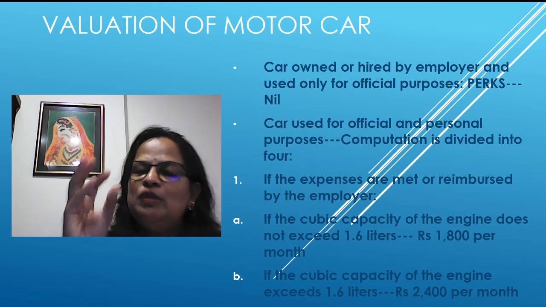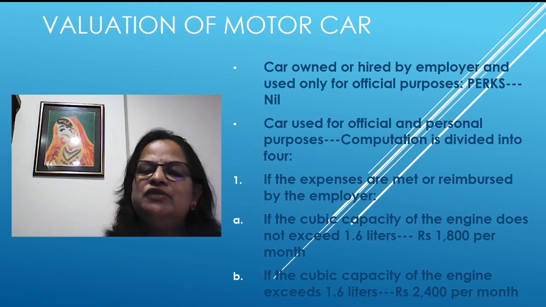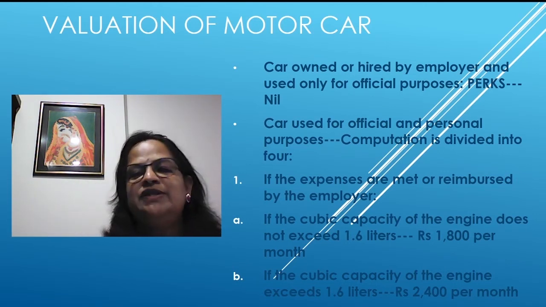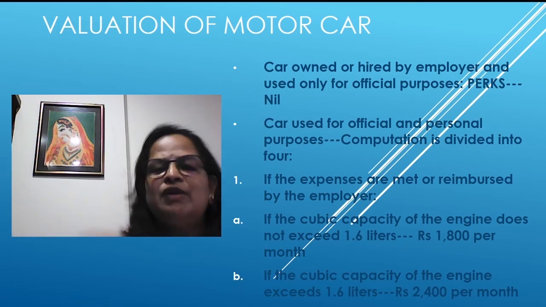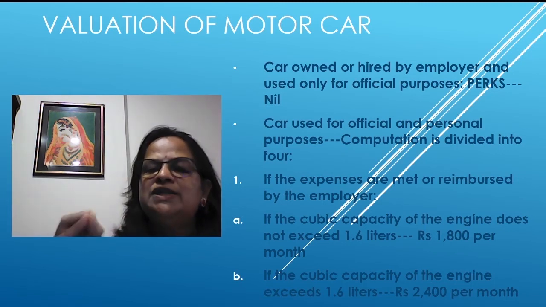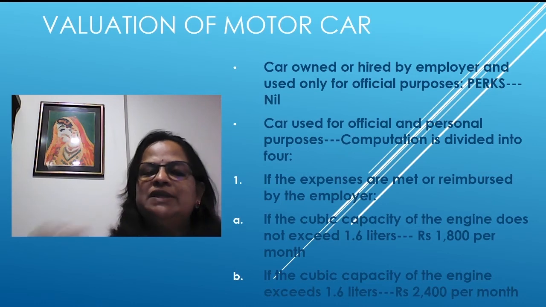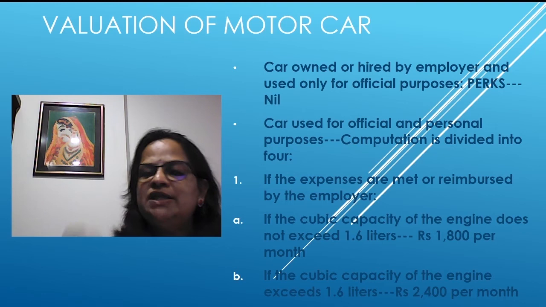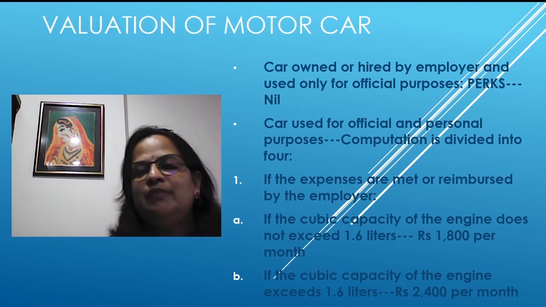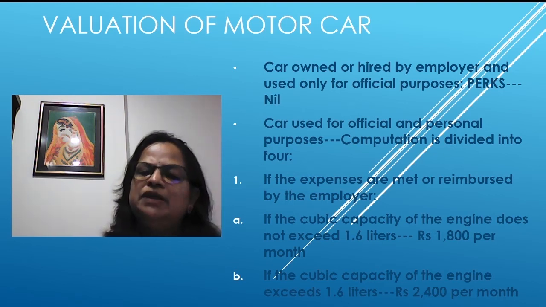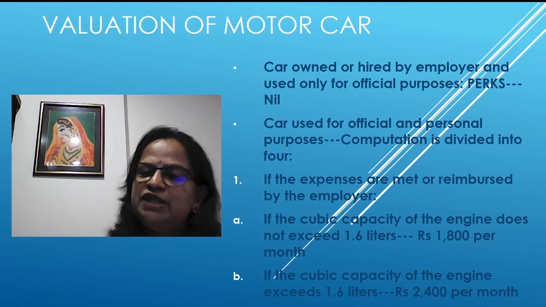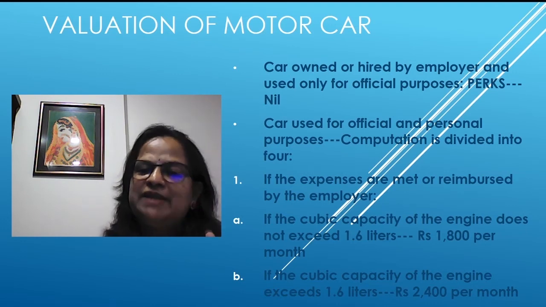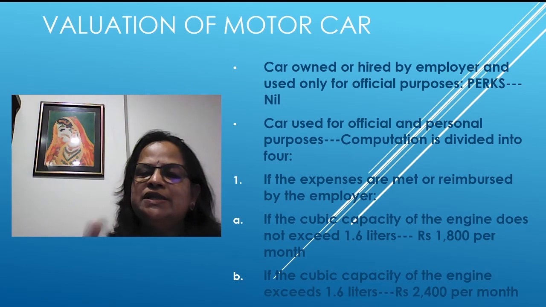Please remember, this will be there in the question. Second, if the cubic capacity of engine exceeds 1.6 liters, it's 2,400 per month. So 1,800 per month, 2,400 per month. Easy to remember.